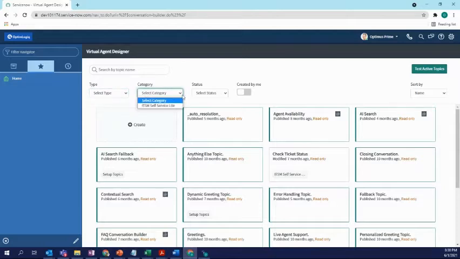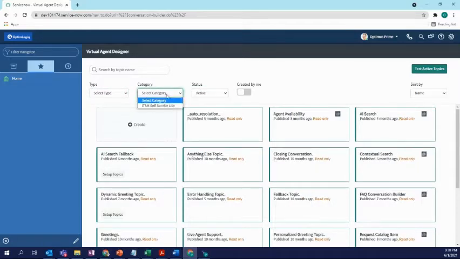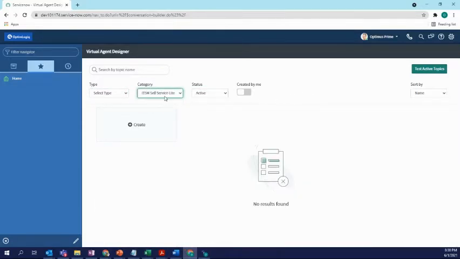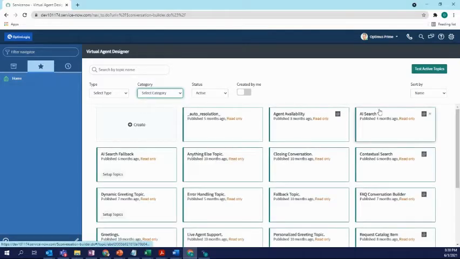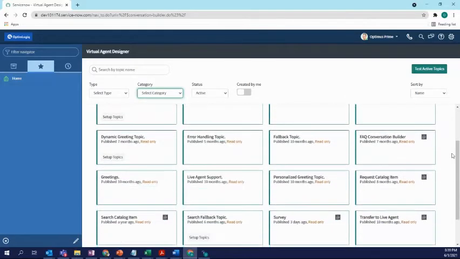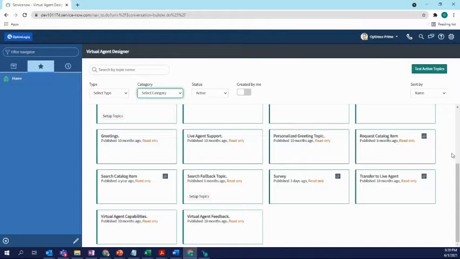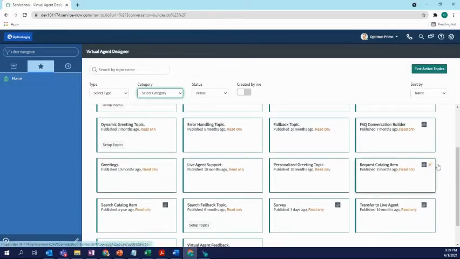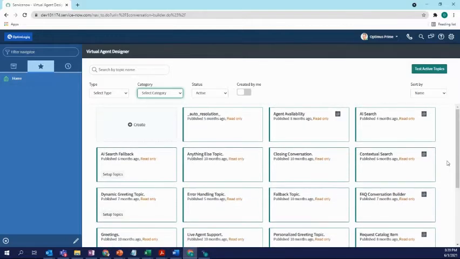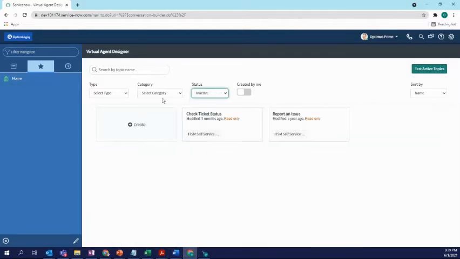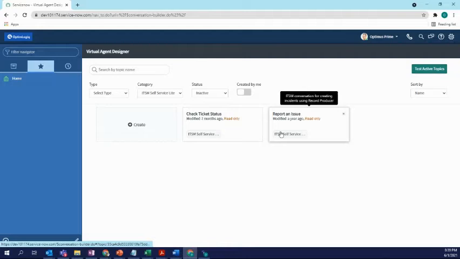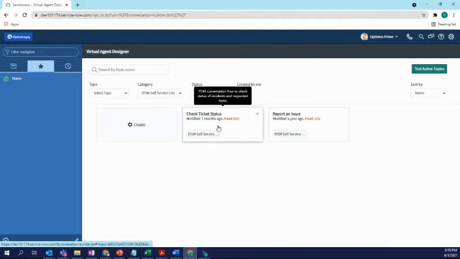So select type, I'll do active, and I'll do this guy. Oh, we didn't see anything here. It says search a catalog item, request catalog item, and oh, because they aren't active. That's why.